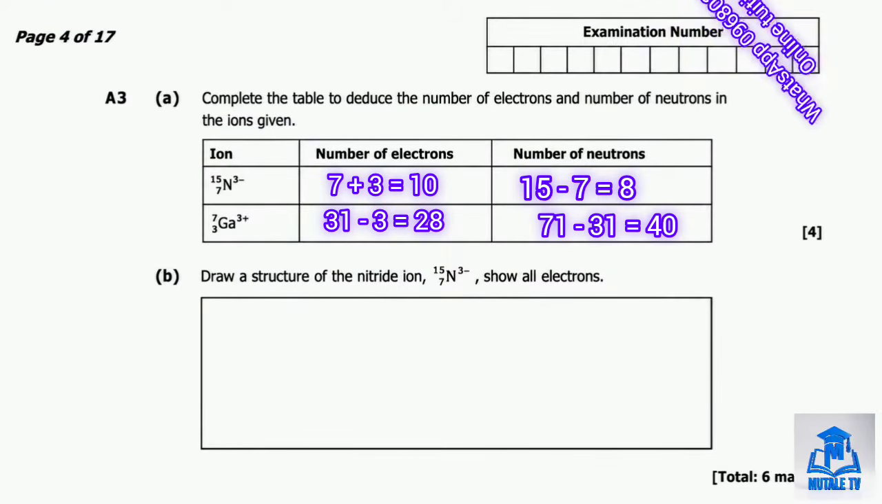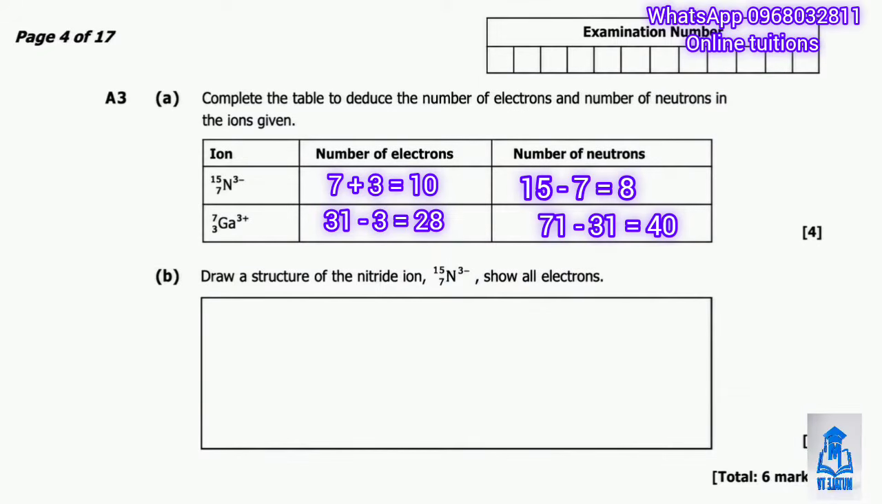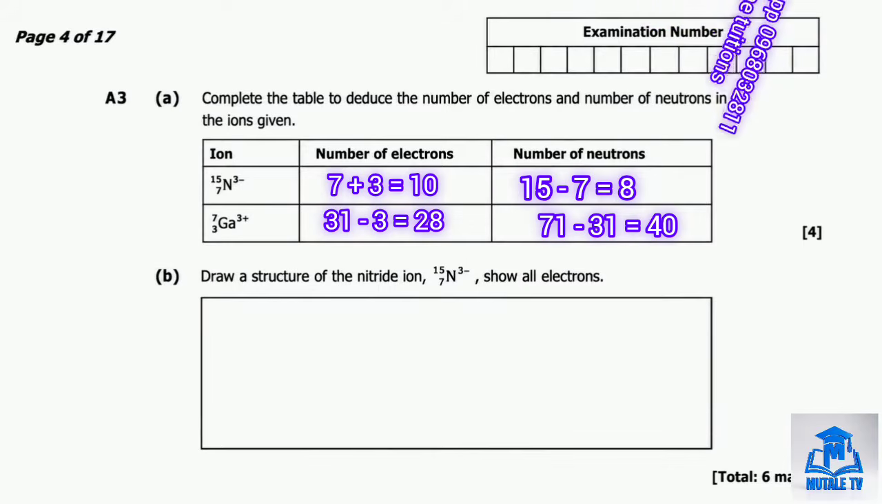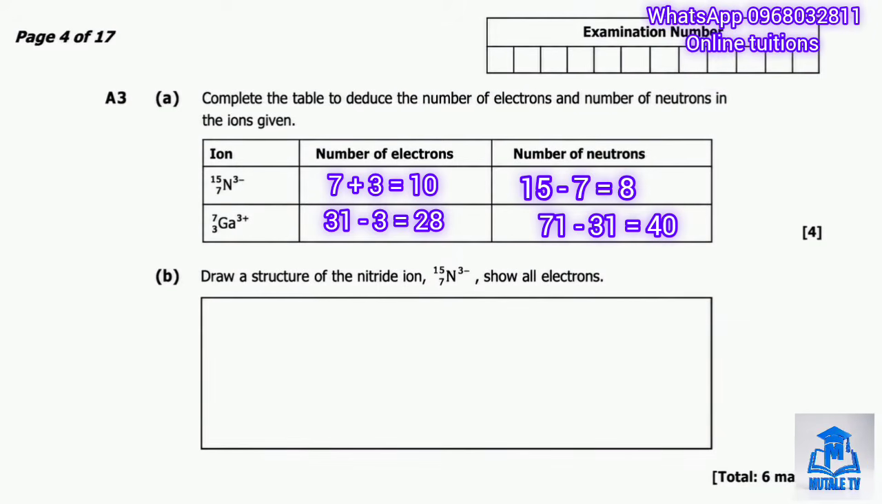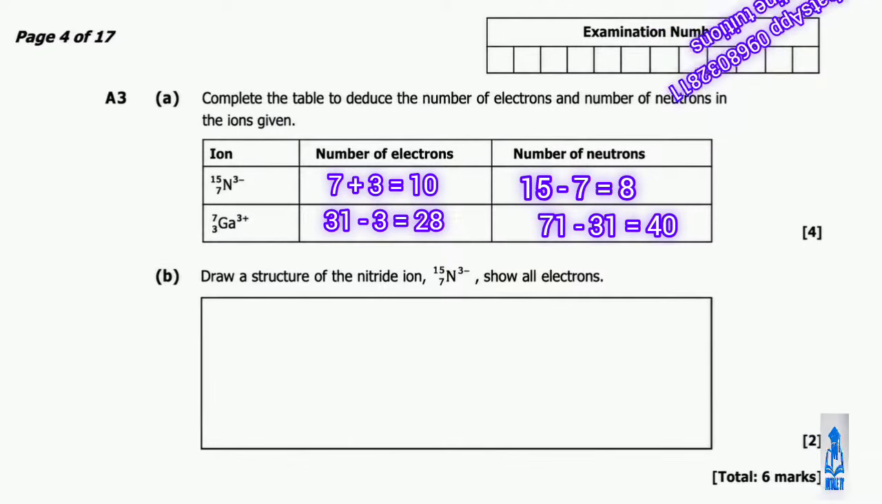So to summarize, the nitrogen 3 minus ion has 10 electrons and 8 neutrons, and the gallium 3 plus ion has 28 electrons and 40 neutrons. Then we're moving on to question B. Question B asks us to draw a structure of the nitride ion showing all electrons.